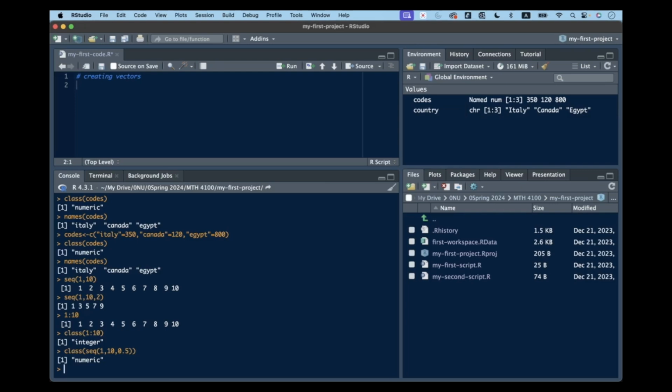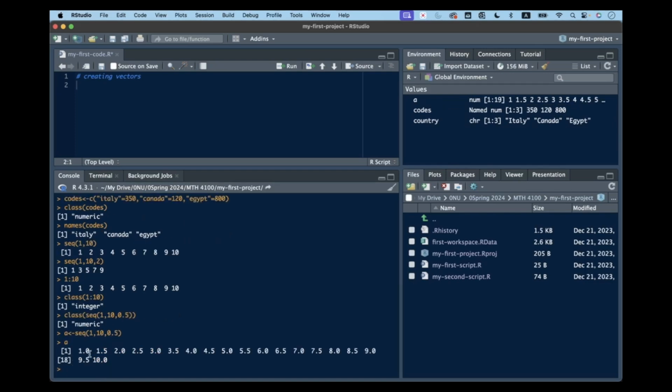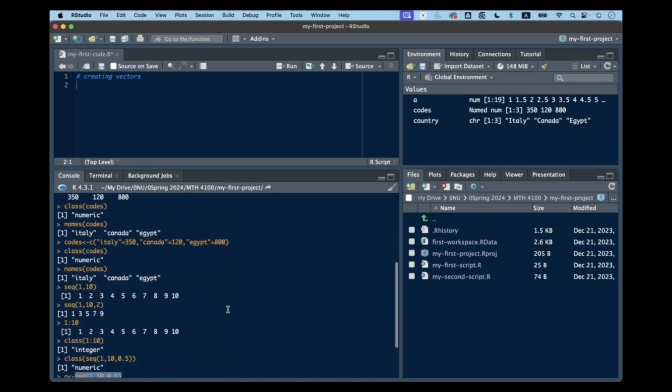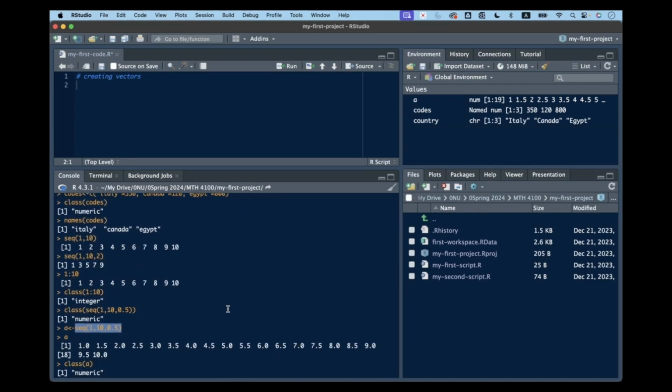Again, if you'd like to keep this sequence, let me copy this. You can give it a name. You can assign a name. Let's say you're going to call it A. So what is A? A is numbers from 1 to 10, jumping by halves. If you'd like to look at the class of A, it's numeric. You can assign a name for this function's result. It becomes an object. It's defined here in the workspace. So this is the way that we are using sequences. You can try sequences, you can try vectors, and these are important concepts in coding.